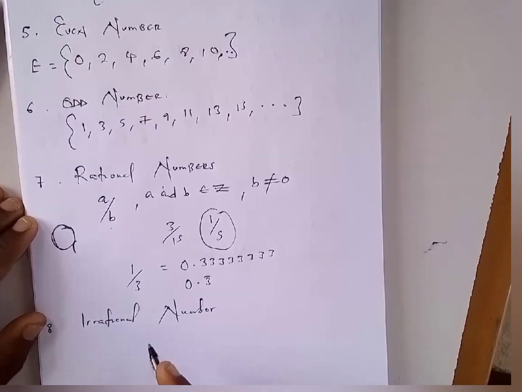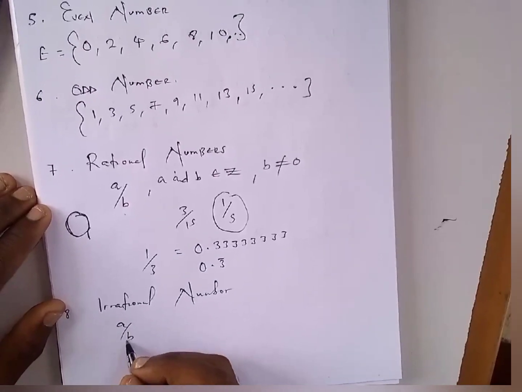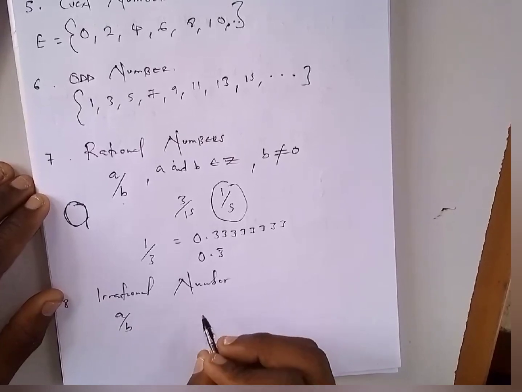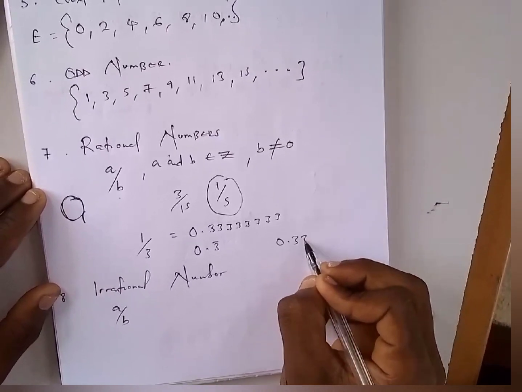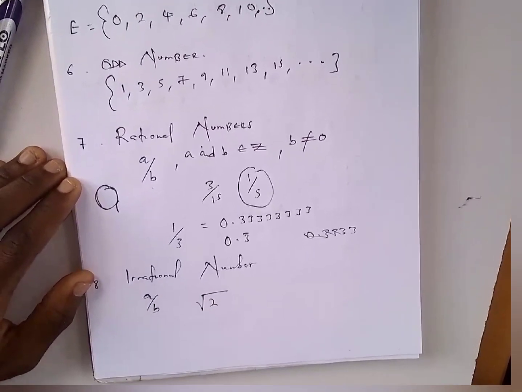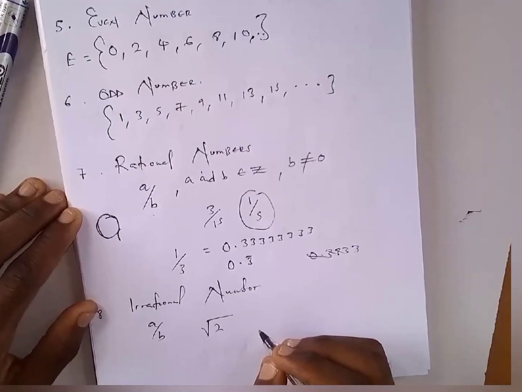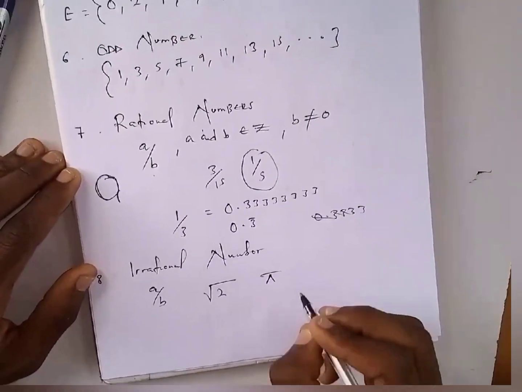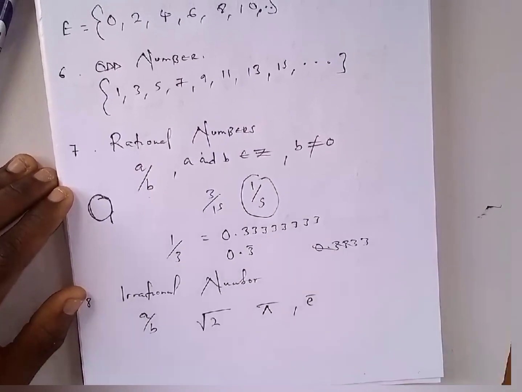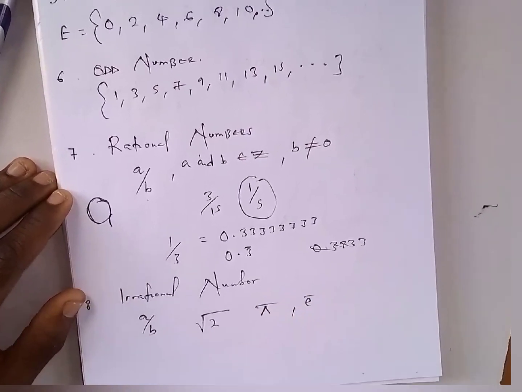Okay. So when we look at irrational numbers, these are numbers that cannot be expressed in the form of a over b. And these numbers do not reoccur. You never find an irrational number being expressed as 0.3333. No. When you think of irrational numbers, think of the square root of 2. When you think of pi, it's I think 3.142, and the numbers continue going. They are not reoccurring. Okay? So this is what we mean when we talk about irrational numbers.